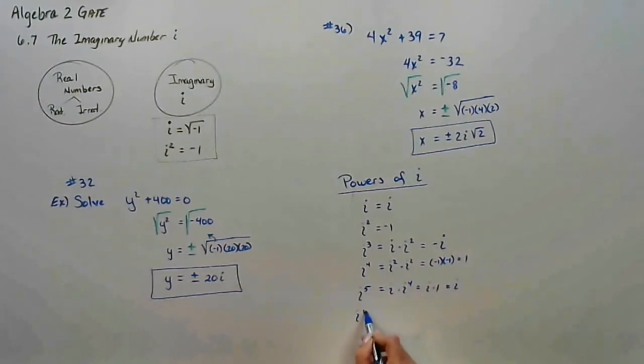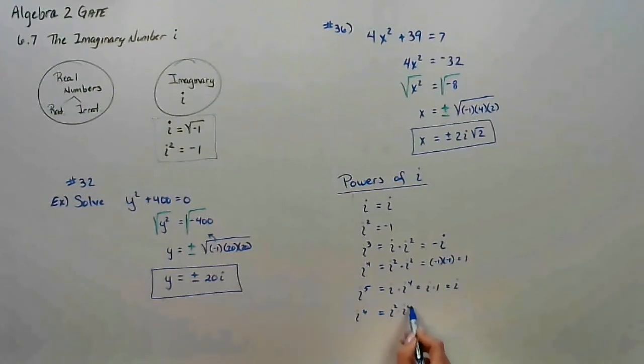Well, how do we get i to the sixth? You got the idea. Okay? I'm going to choose i squared times i to the fourth, which gives me negative 1 times 1, which gives me negative 1. Well, I guarantee you the next answer is going to be negative i, and then the one after that is going to be 1. Okay?